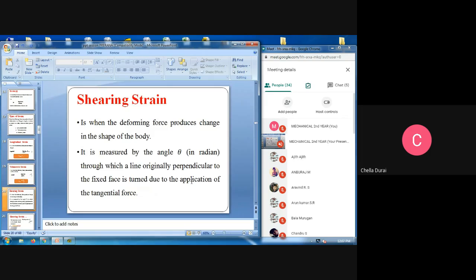Next, shearing strain is when the deforming force produces a change in the shape of the body.